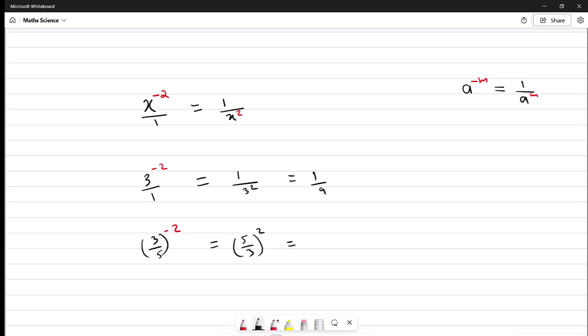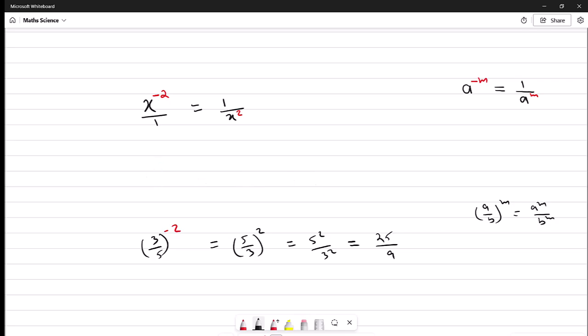And this just becomes 5 squared divided by 3 squared, because (a over b) to the m is just a to the m divided by b to the m. So this just becomes 5 times 5 is 25 divided by 3 times 3 is 9. Okay, so here's your solution.